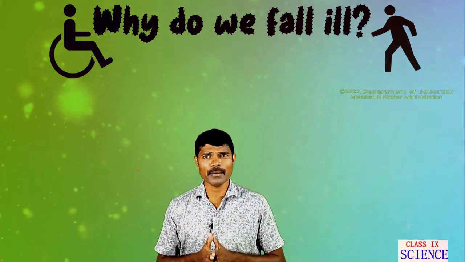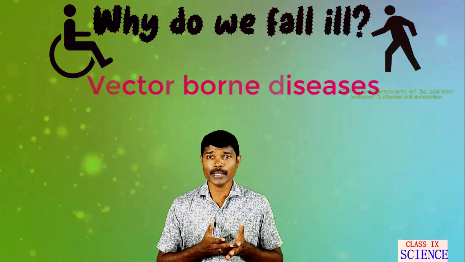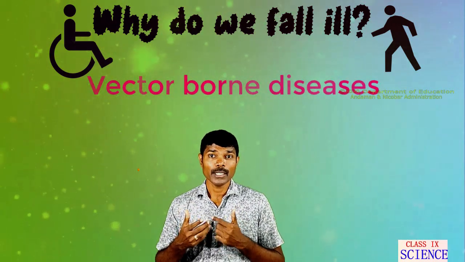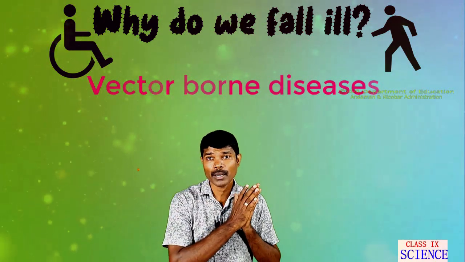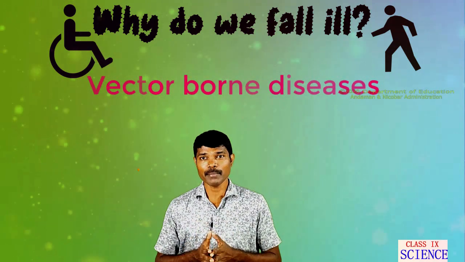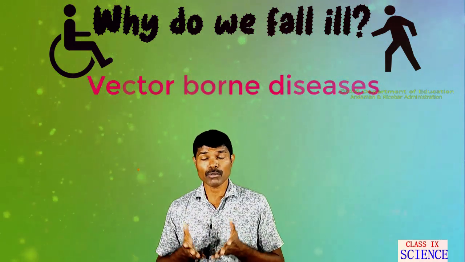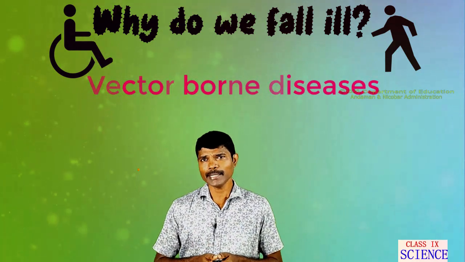Dear students, many animals which live with us may carry diseases, and these organisms can transfer infecting microbes from a sick person to a healthy person. So we can say that these animals act as intermediaries, or vectors, as we call them. For example, malaria is one familiar example.